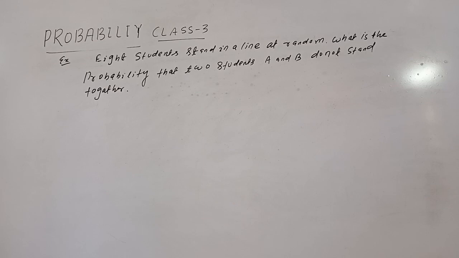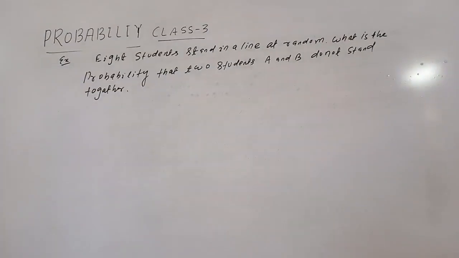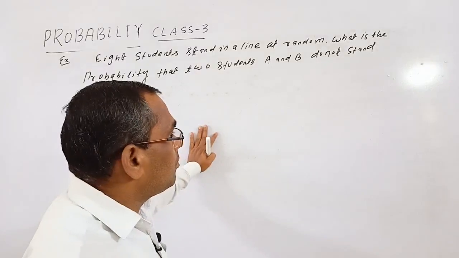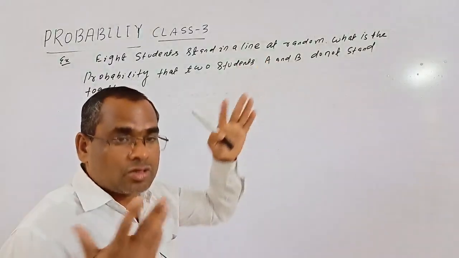8 students stand in a line at random. What is the probability that 2 students A and B do not stand together? Okay. So we find the probability that 2 students A and B do not stand together. That means we have to calculate 1 minus the probability where 2 students A and B stand together.